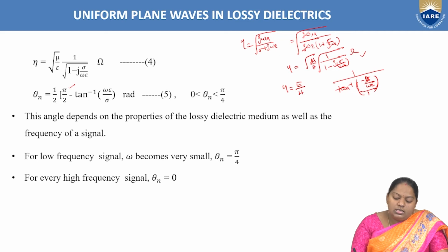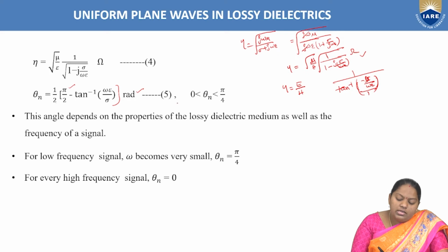So this 1 by this term becomes tan inverse of omega epsilon by sigma. Basically it is tan inverse of sigma by omega epsilon, and this should be written in the denominator, so it is considered in the reverse case. Hence theta n is equal to 1 by 2 into pi by 2 minus tan inverse of omega epsilon by sigma, and theta is measured in radians.